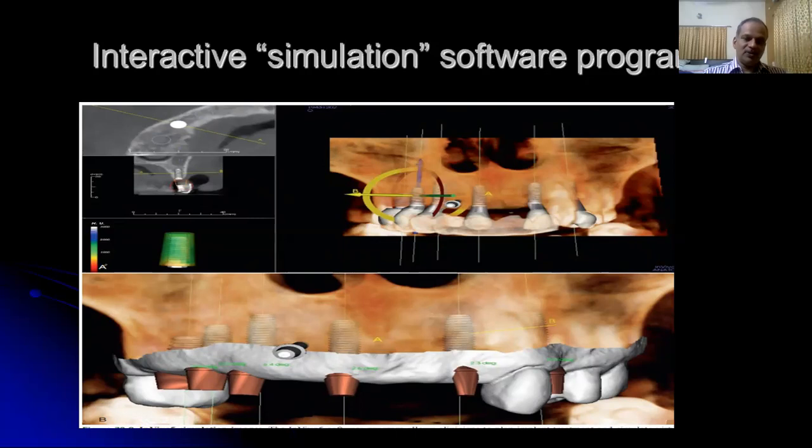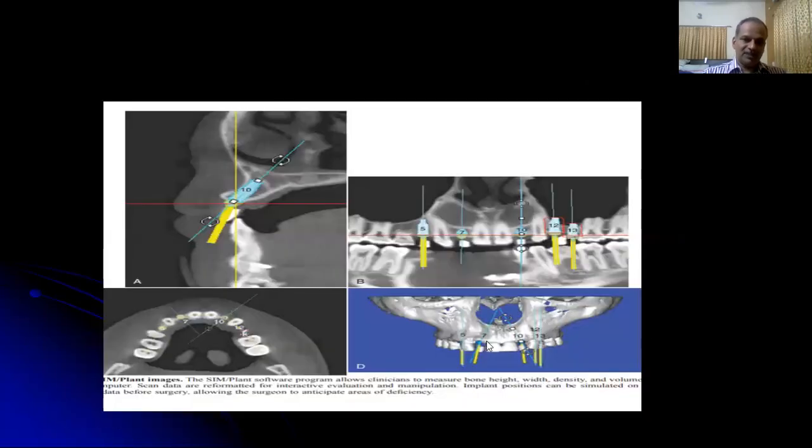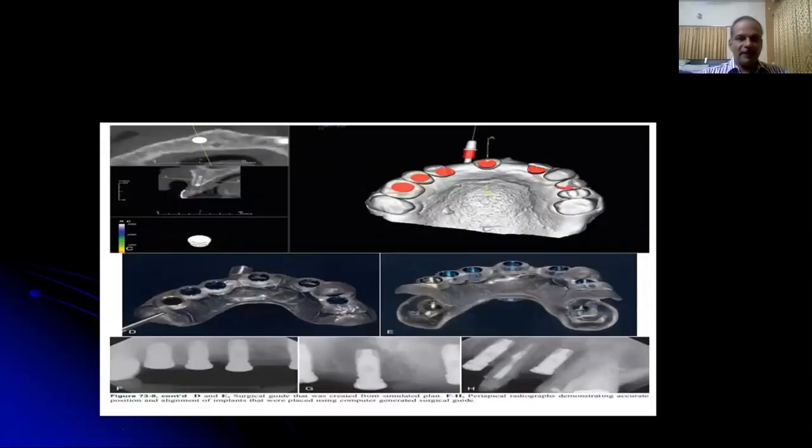It's possible to simulate the restoration of the implants, and the amount of force on the implant as well as on the adjacent bone can be calculated. It's also possible to prepare surgical guides with these software programs.